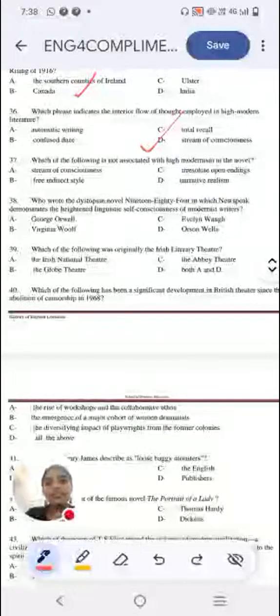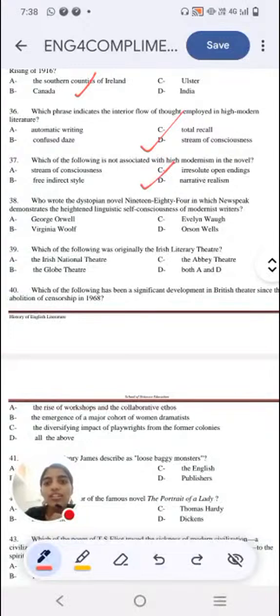Free indirect style: we have multiple points of view, and also we get to know the thoughts and feelings of the character itself. So indirect style is again one of the characteristics of modernism, which leaves it with option D. Narrative realism is not associated with high modernism, so that is our answer.